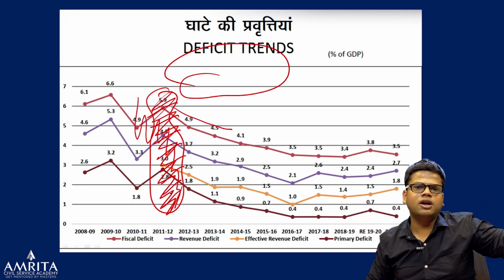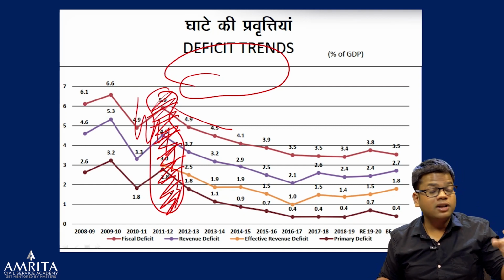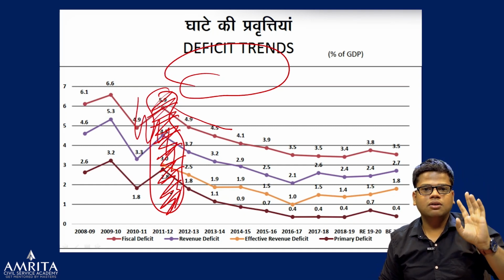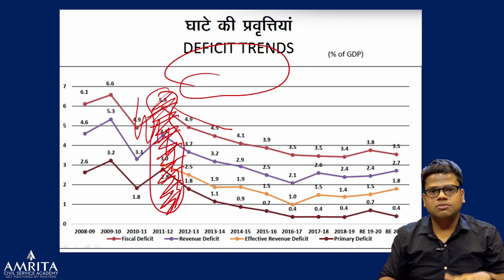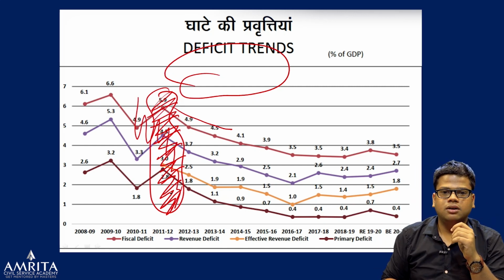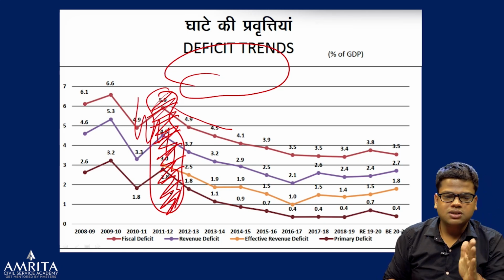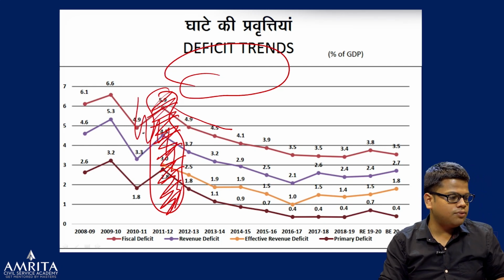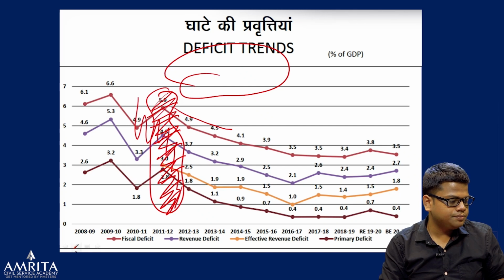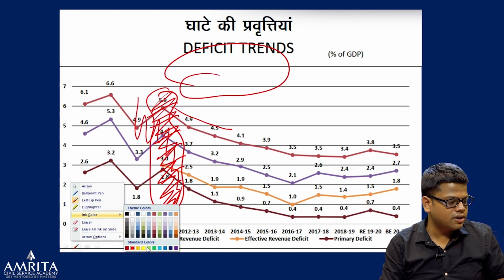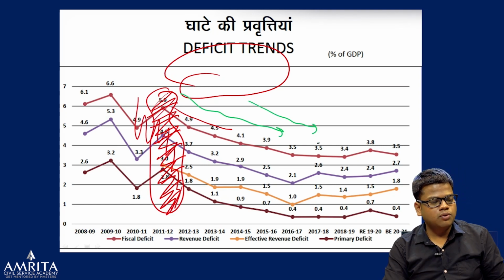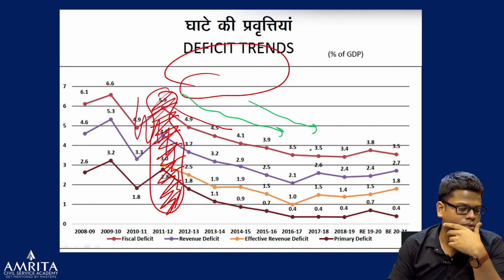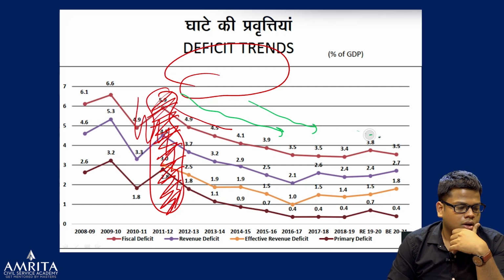We will put money into MGNREGA. We will give money in the hands of the people. We will not worry about it because if they do not do it, the economy will be shut down, right? So when the global financial crisis hit India, that is why we can see high levels of these expenditure rates, these deficit rates. Then finally we improved and we tried to improve upon it. So this year they have planned, for example, 2.5%.